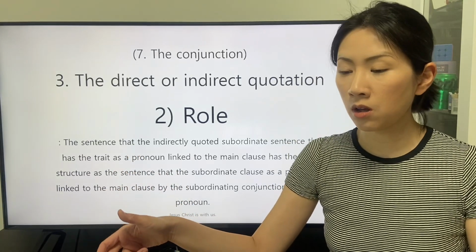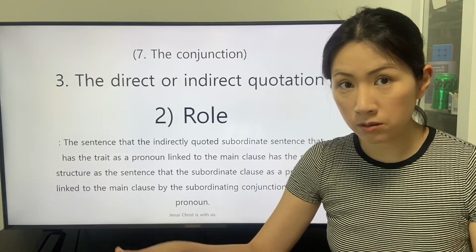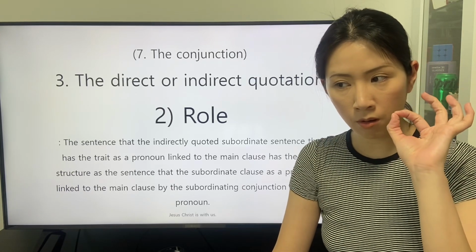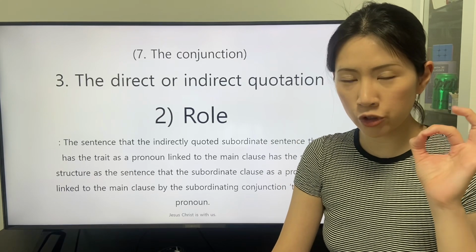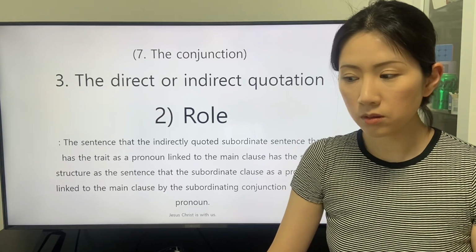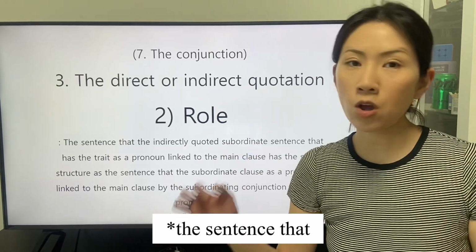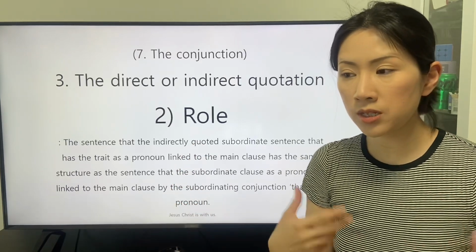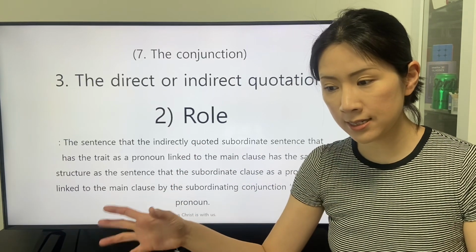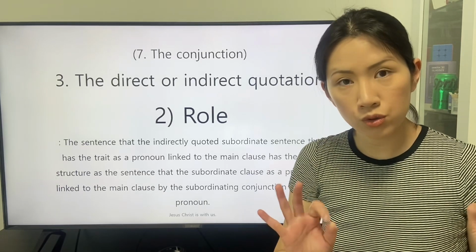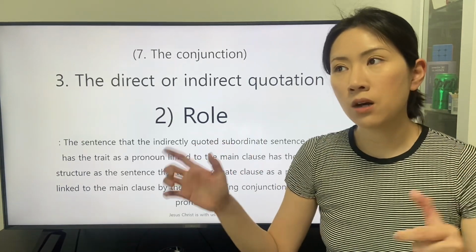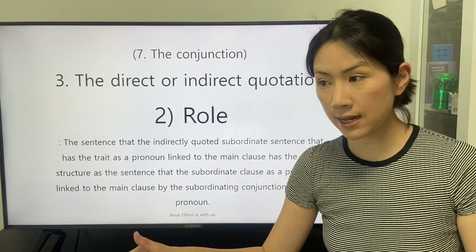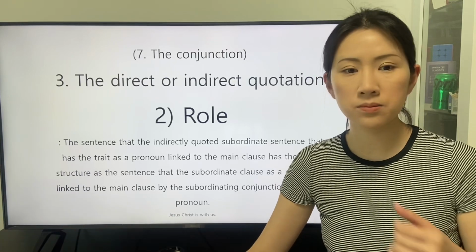The subordinate clause that has the trait as a pronoun is linked to the main clause with the subordinating conjunction that as a pronoun is comparable to the indirect quoted subordinate sentence is linked to the main clause, because the speaker applies the quoted sentence as an indication in a sentence.